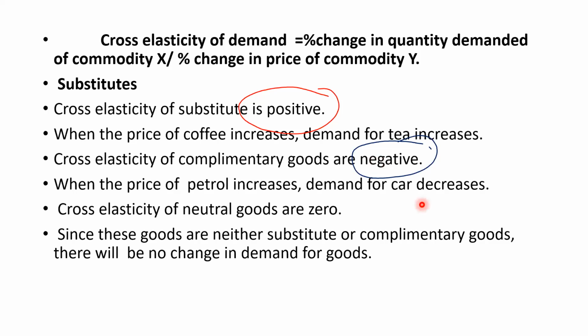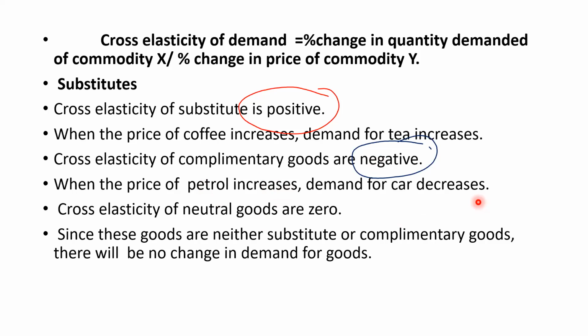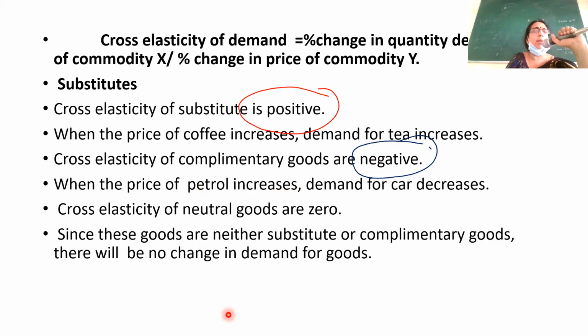What is the reason? When the price of petrol increases, now see, demand for car decreases. When the price of petrol increases, demand for car decreases. Now you are aware that 1 liter of petrol is costing 112 rupees.